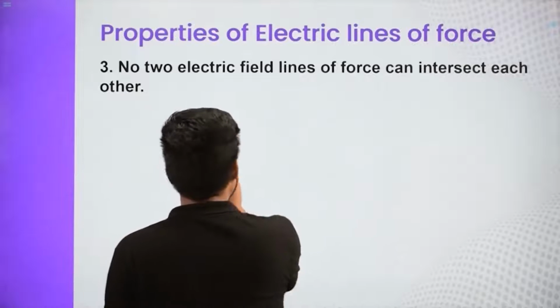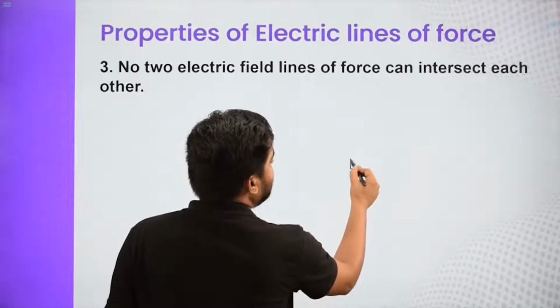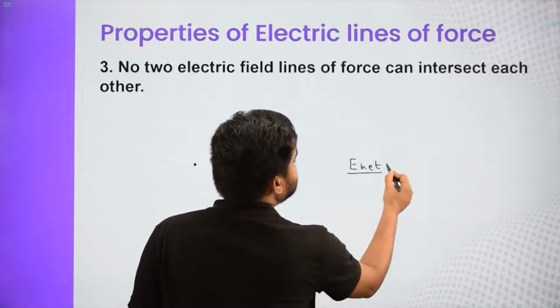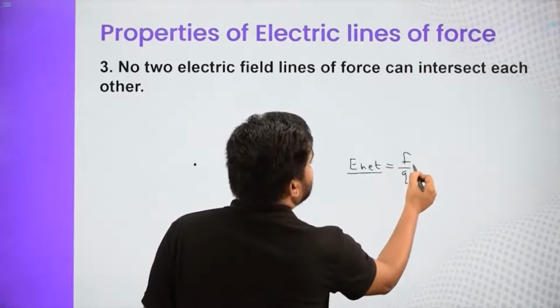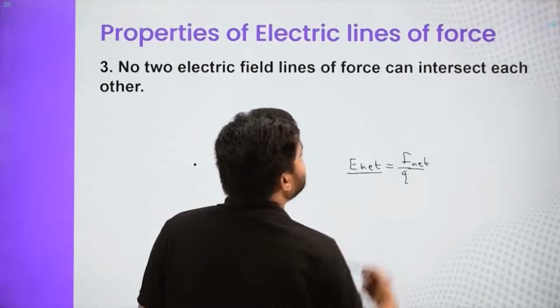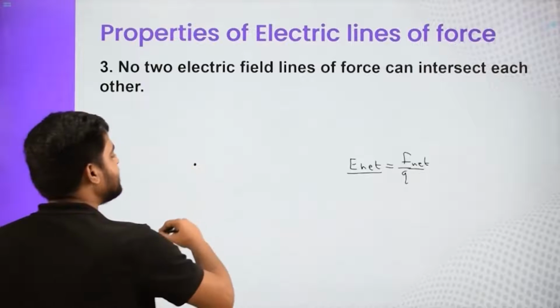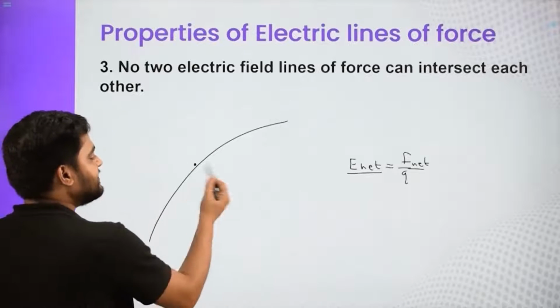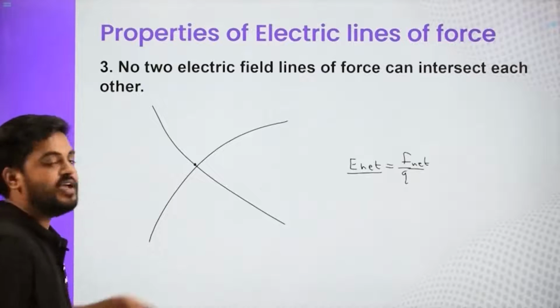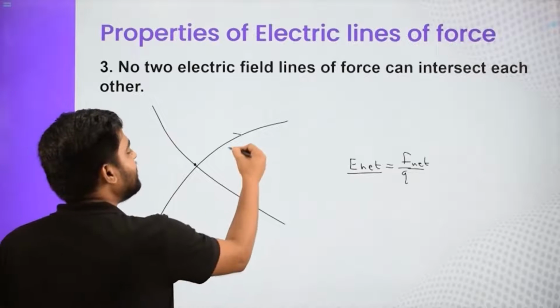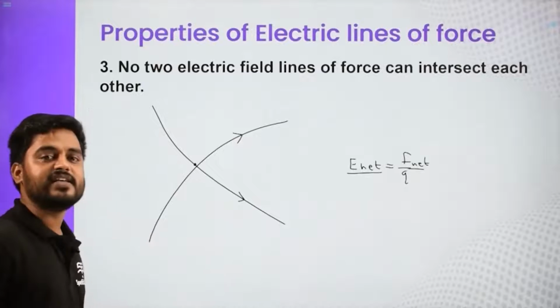So electric field at any point represents the net electric field, which is force per unit charge, and that should be net force per unit charge. So at this point, let us say there exist 2 field lines. One is this field line and the other is this field line. Both pass through this point. So this field line is going like this and this field line is going like this.